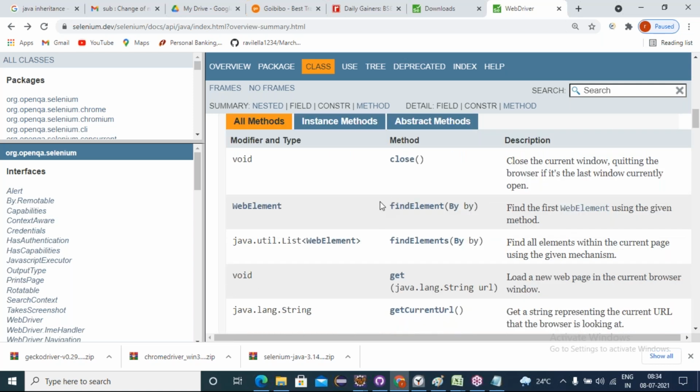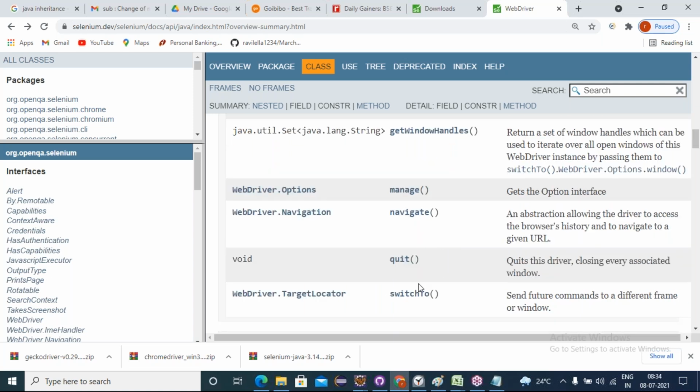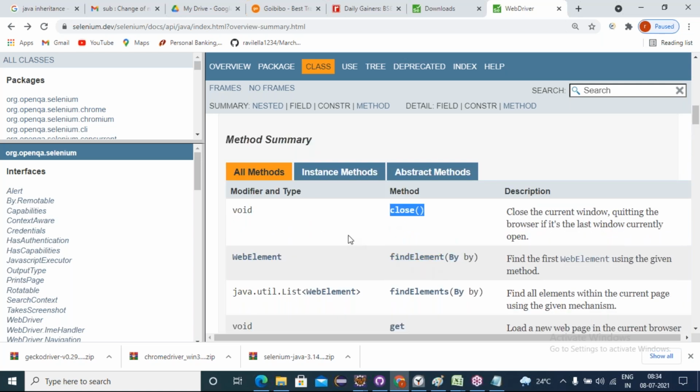So for that we use the WebDriver method findElement or findElements. If you want to close the application, we use a WebDriver method to close it. Switching from one window to another window, using switchTo, the code will be executed.